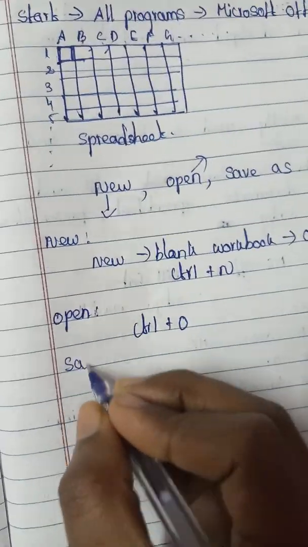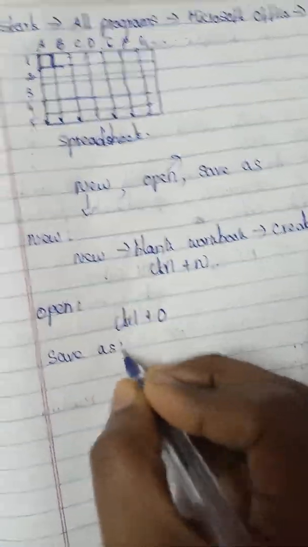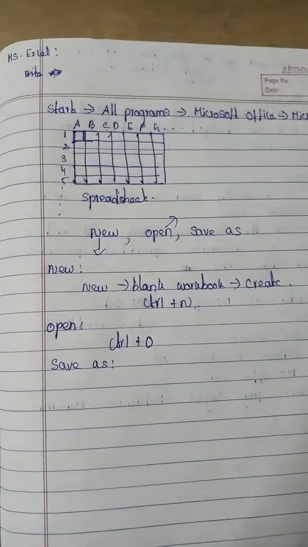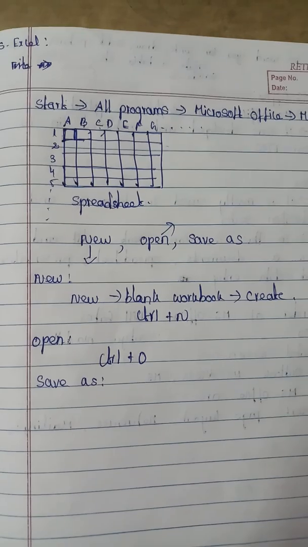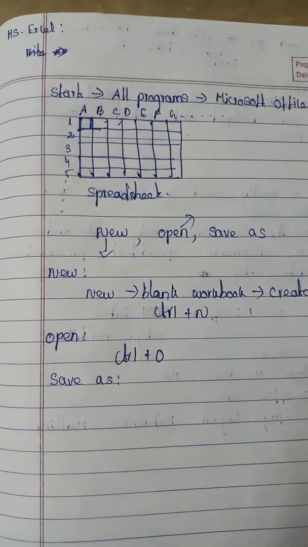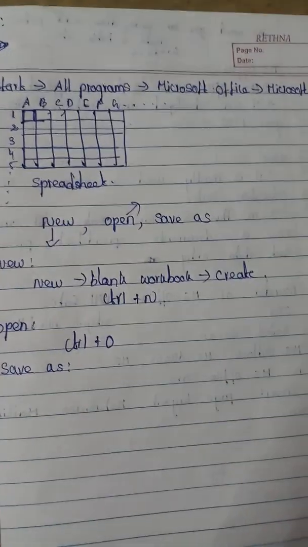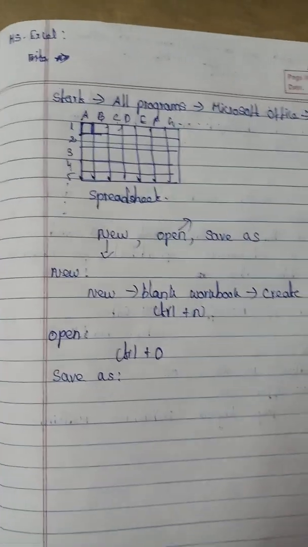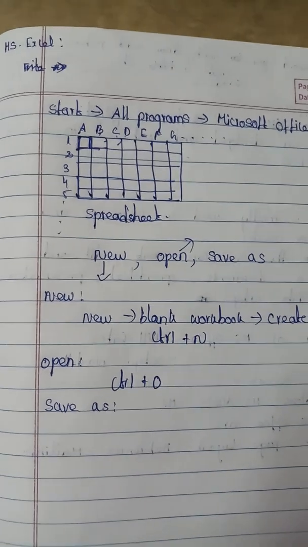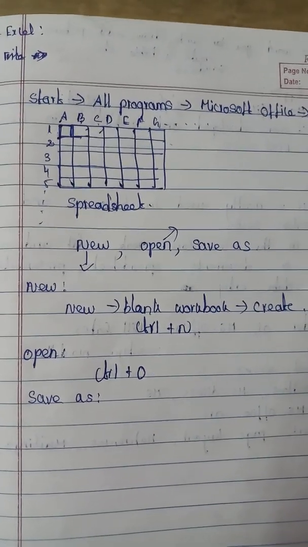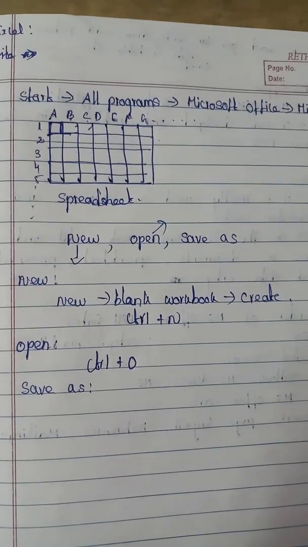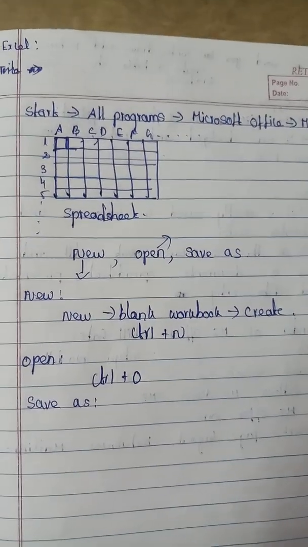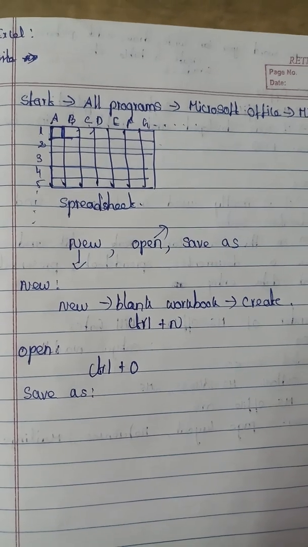Then Save As. How will you save your new worksheet, workbook, or spreadsheet? Click the same Office button and then click Save As. A dialog box will appear. In the dialog box you have an option for the file name.